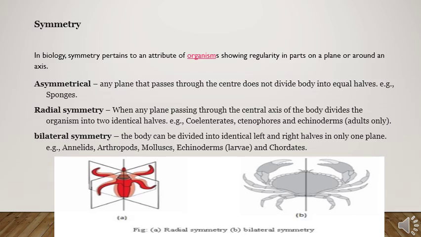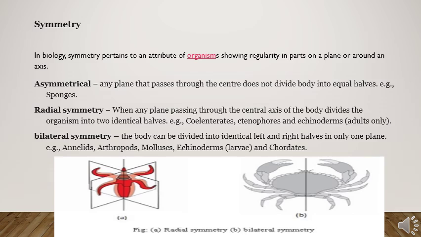As shown in the diagram given below, in radial symmetry an organism is cut into different parts with two equal halves. Bilateral symmetry, the body can be divided into identical left and right halves in only one plane. For example, annelids, arthropods, molluscs, echinoderm larvae, and chordates.